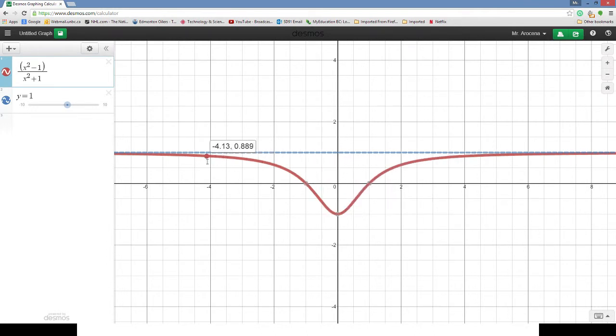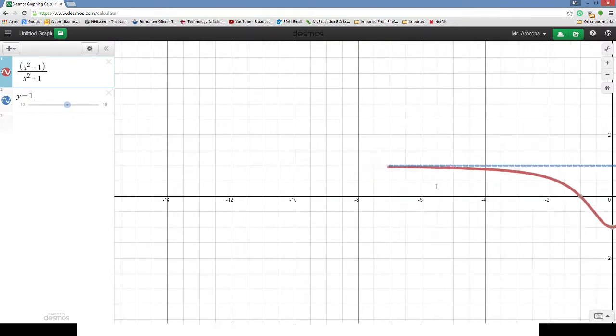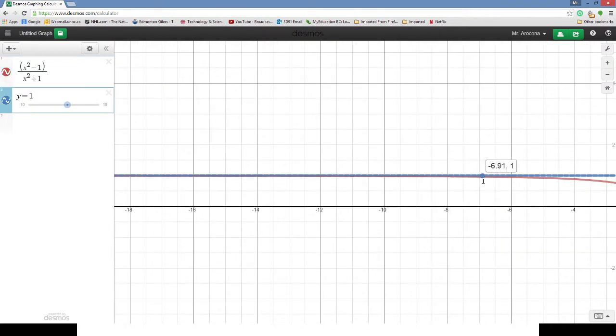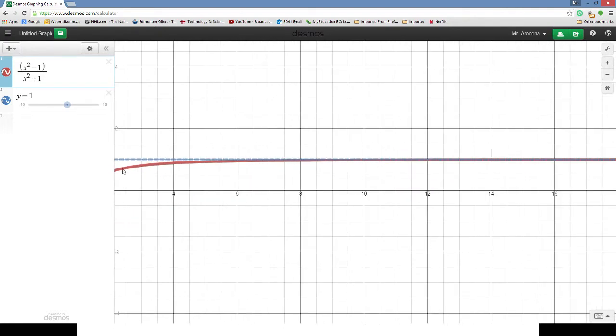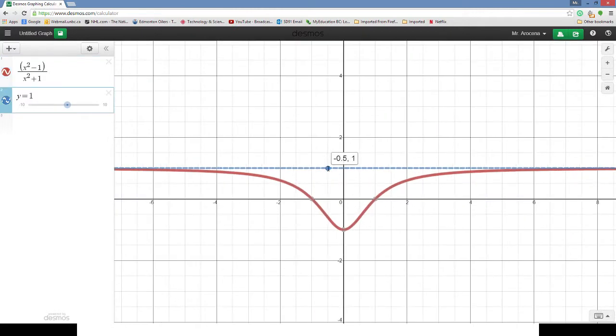As x gets big, it approaches closer and closer to 1 on the negative side, and it exhibits the same behavior on the positive side. So the limit that we calculated, equal to 1, manifests itself as a horizontal asymptote on the graph.